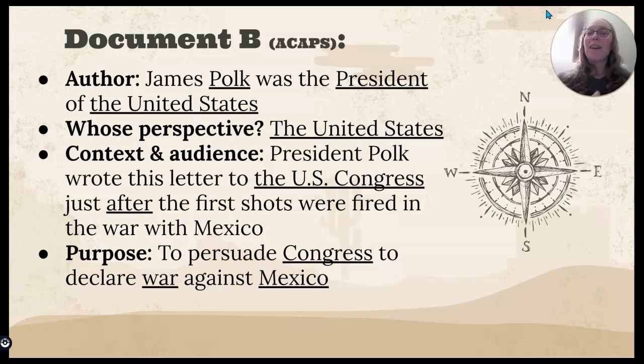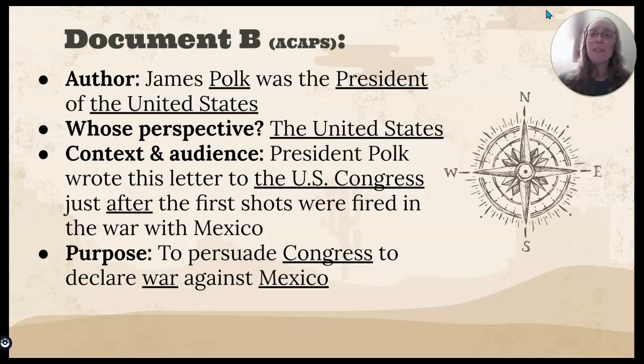But the context is important. When was he writing this? He was writing it just after the first shots were fired in the war. He had just gotten the very preliminary report about what had happened at the Thornton Affair when he finished this letter. He had already been writing it before the Thornton Affair happened, or at least before he heard about it. And when he got the information, he quickly rewrote a big section of the letter so that he could include this as the reason that they should go to war. His purpose was to persuade Congress to declare war against Mexico.